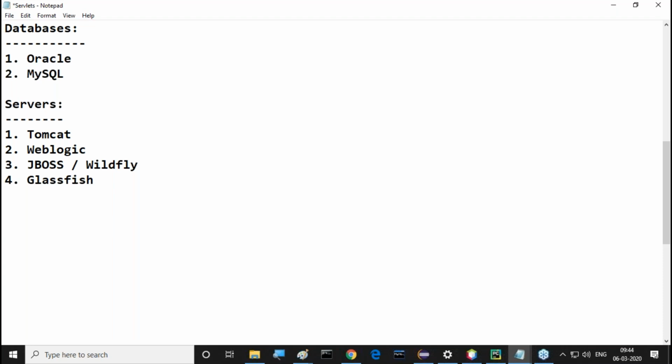Next, after completion of the servers content, IDEs. If we go to a company, nobody will prepare applications with Edit Plus, and nobody will prepare applications with Notepad. Everybody understands it now. Still, if you are thinking that in companies you can use Edit Plus or Notepad easily, using Edit Plus and Notepad in companies is almost equal to suicide for a developer. So no developer will use that. Why? Because there is no environment with Edit Plus and no environment with Notepad.